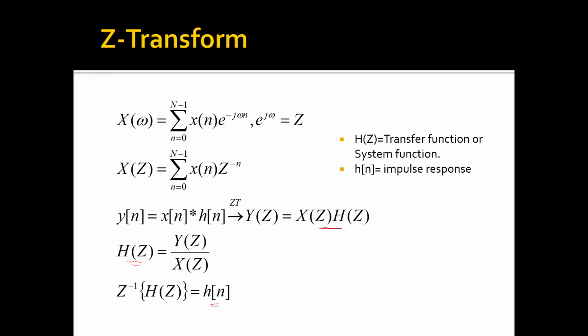H of n characterizes the linear time invariant systems in the time domain. H of z characterizes the linear time invariant system in the frequency domain. It contains complex function of z. It can be obtained by specifying the poles and zeros of the system. And what are the poles? Poles are the roots of the denominator, and zeros are the roots of the numerator of the transfer function.